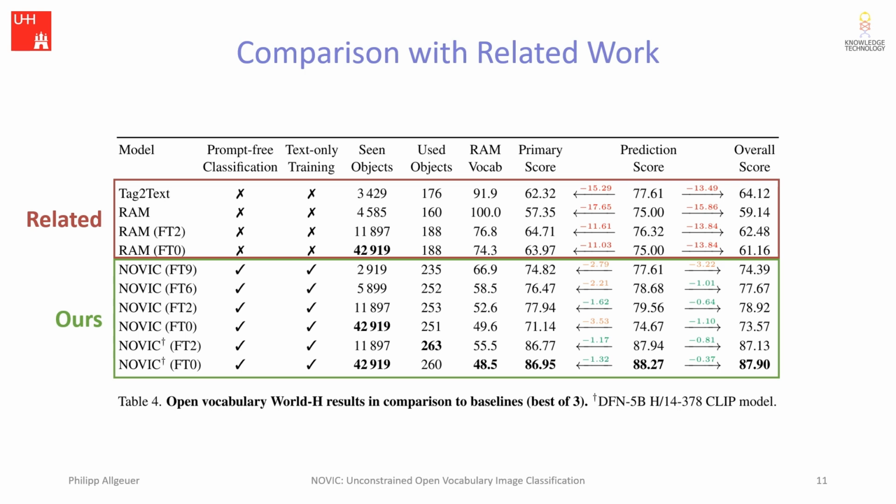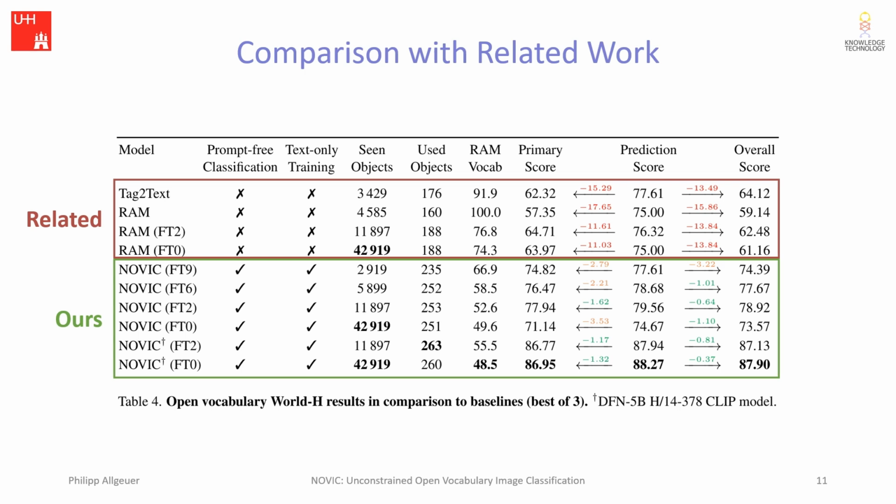So we compare against tag-to-text and the Recognize Anything model, also known as RAM. These models require explicit class candidate lists, making them neither prompt-free nor unconstrained in terms of the English language, and are furthermore trained on datasets of limited cover. The process of training is also significantly slower as it is not text only.